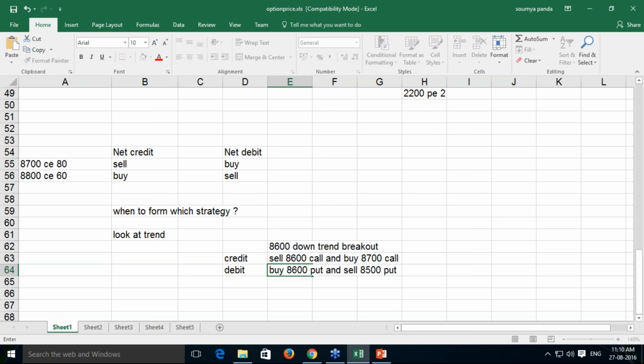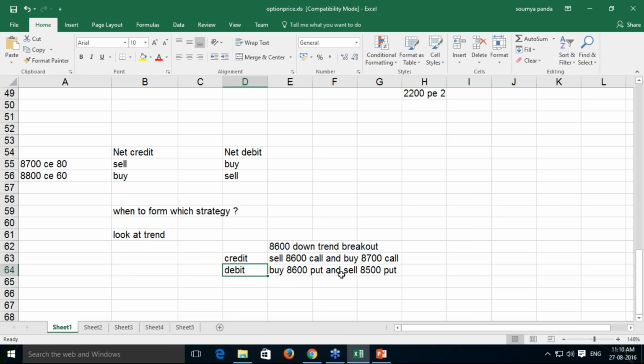When this downtrend breakout has happened, you have two choices. If you form a credit strategy, whatever amount you have received, that is your maximum gain. If you form a net debit strategy, whatever money you have paid in this particular strategy, that may be your maximum loss, and profit you have to calculate based on the nature of the strategy. So this is a credit strategy and debit strategy.